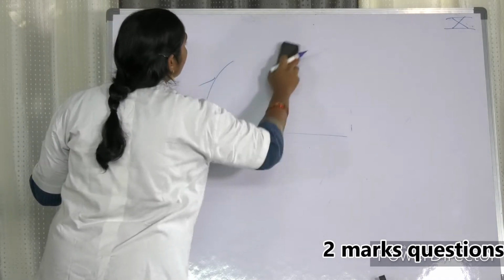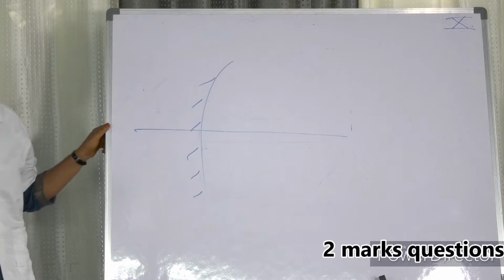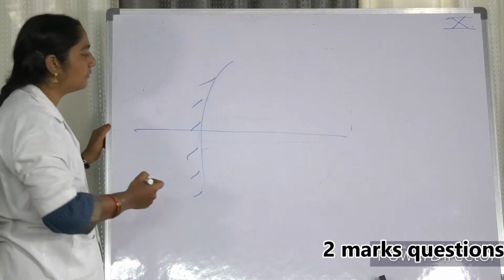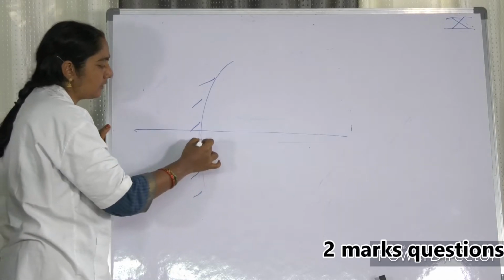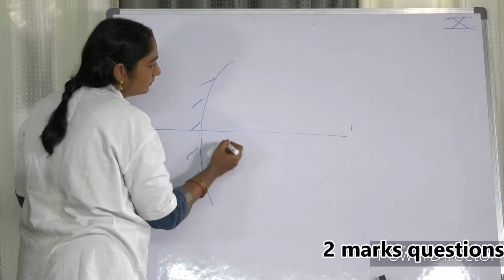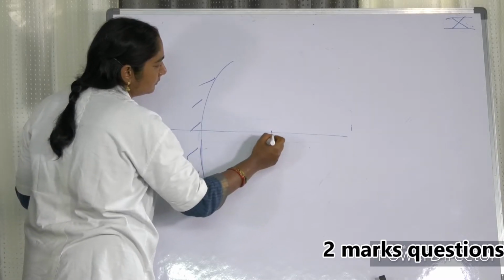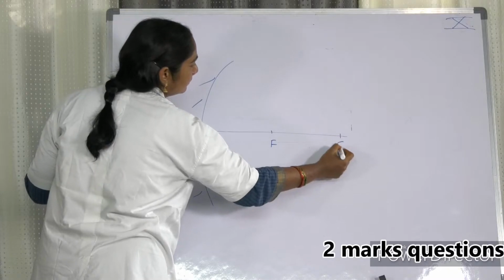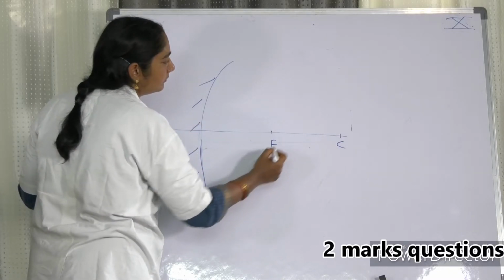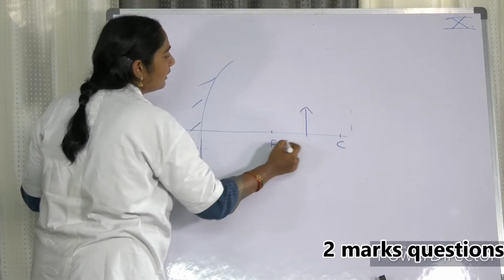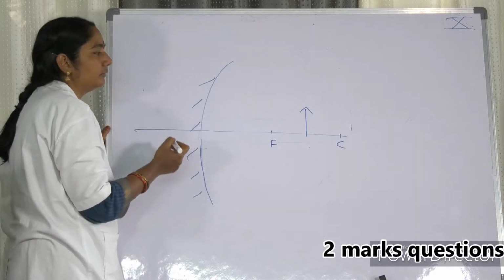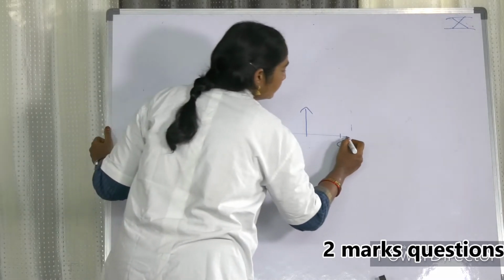Every time in optics, the most important thing is the ray diagram. So the object is placed between F and C.